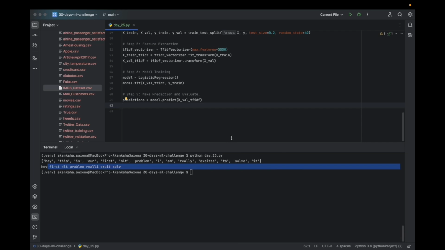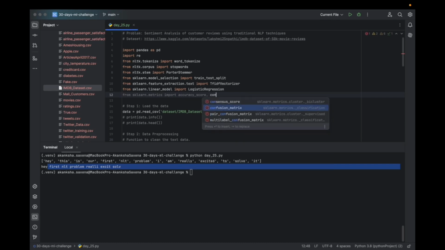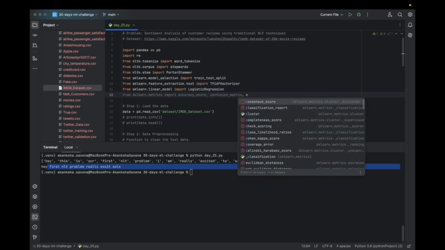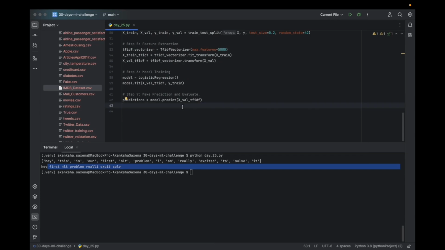Since this is a classification type model, we will be using three metrics. Let's import them first: from sklearn metrics import accuracy score, confusion matrix and classification report. Then we are going to use the same metrics to evaluate how good the model is performing, our predictions against the actual value.